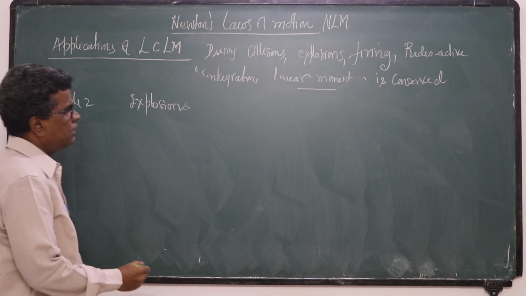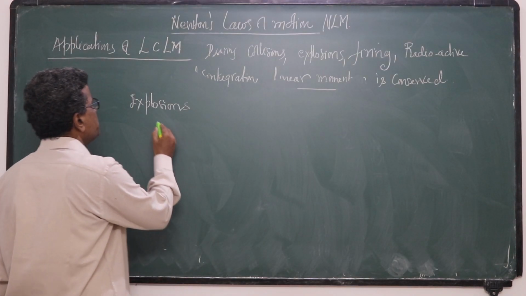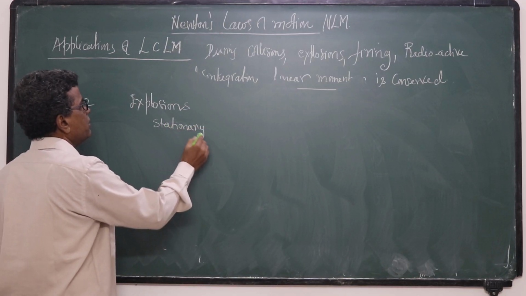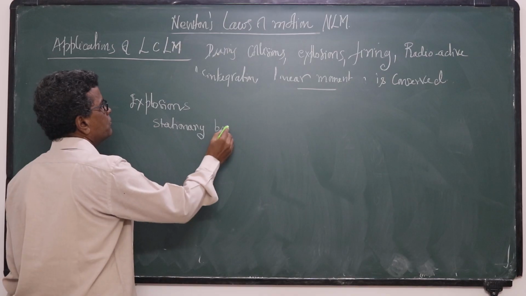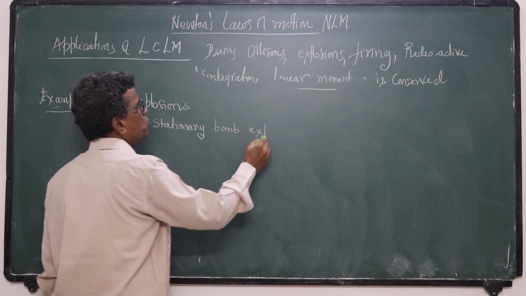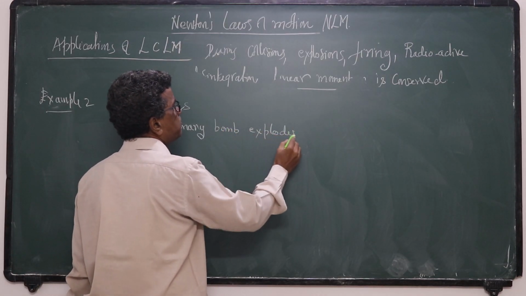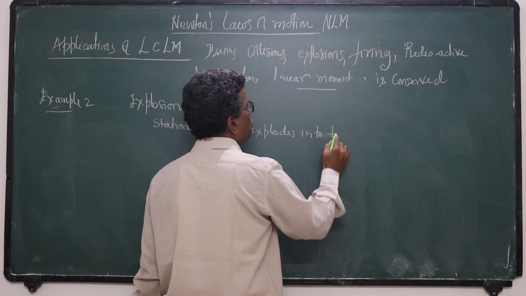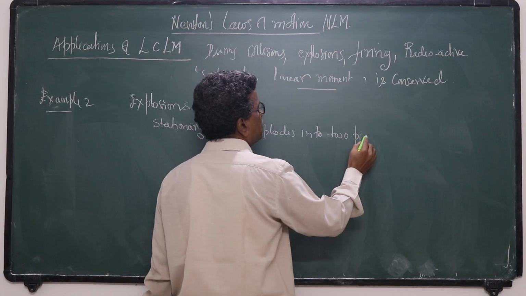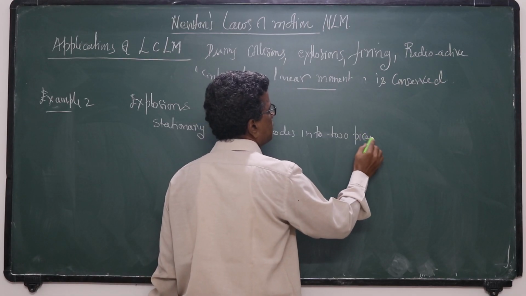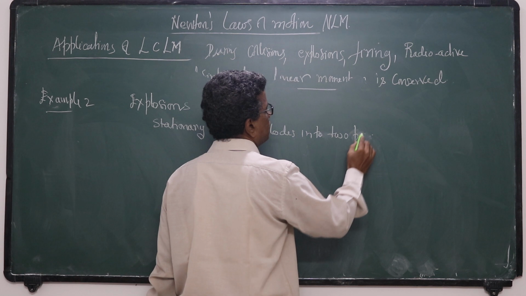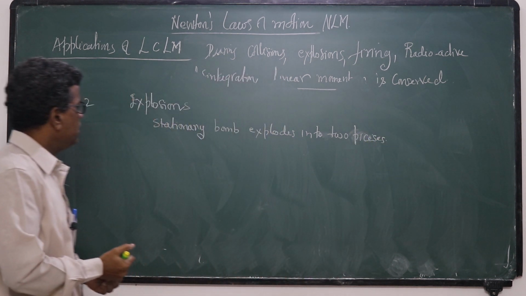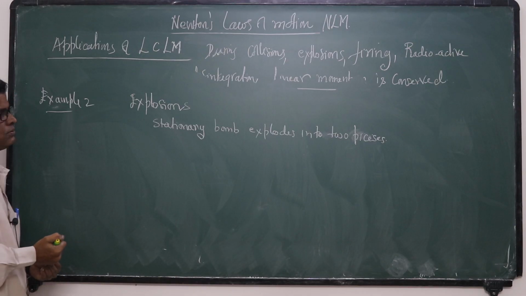Let us see this example. A stationary bomb explodes into two pieces. So here momentum is conserved.